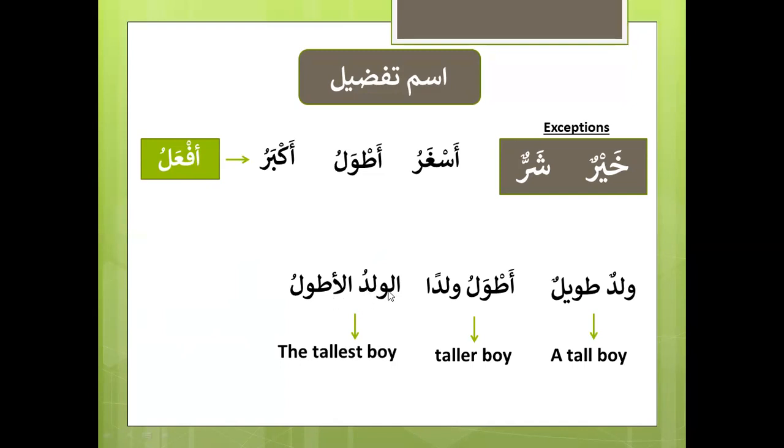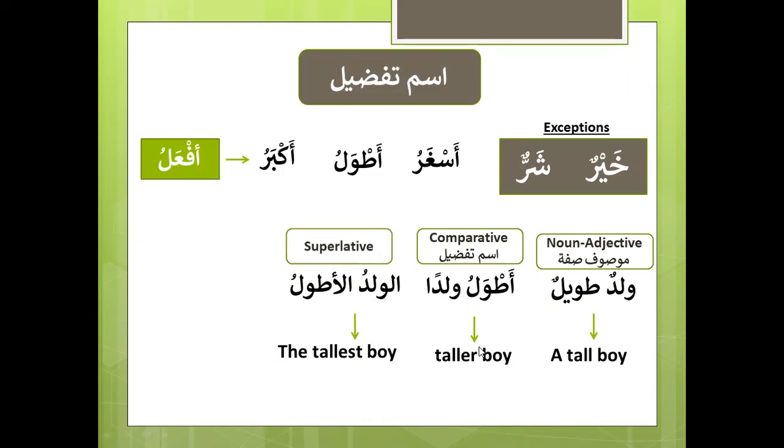It has to be one person. So al-waladul-atwalu. Now notice this is mawsoof sifa, noun and adjective describing. The taller boy is comparative, which is ism tafdeel, but it is comparing. And superlative means like the tallest, the best, the shortest.